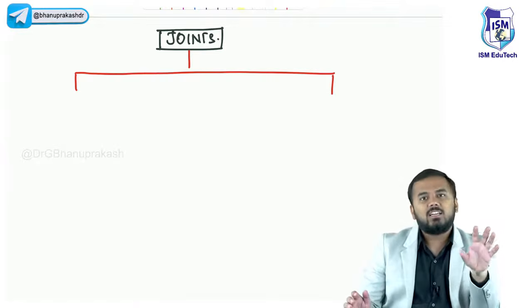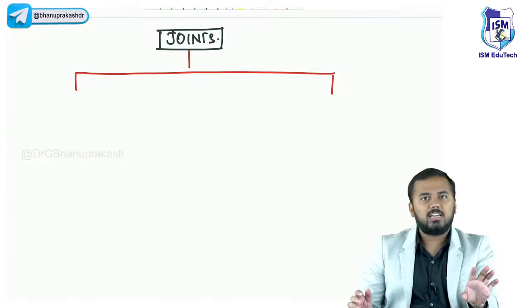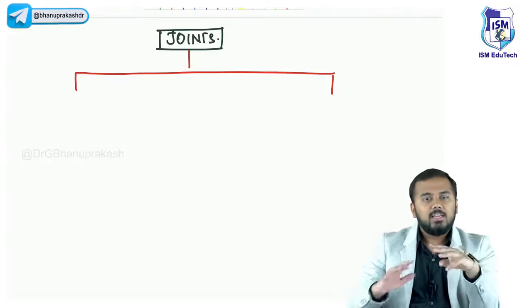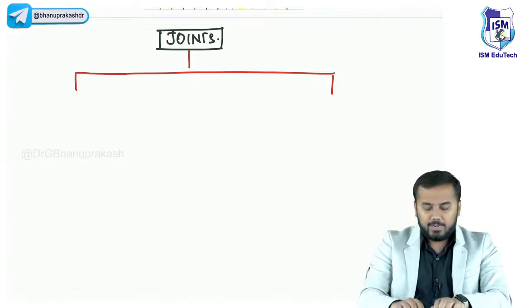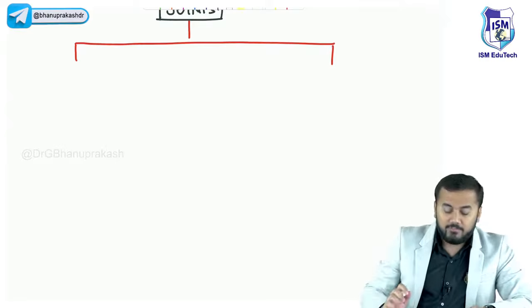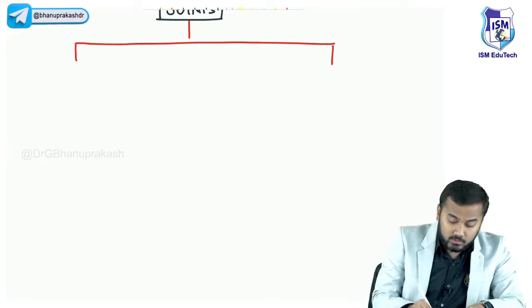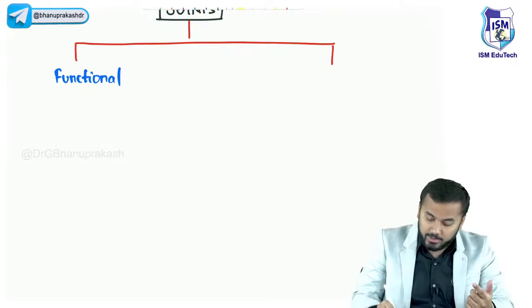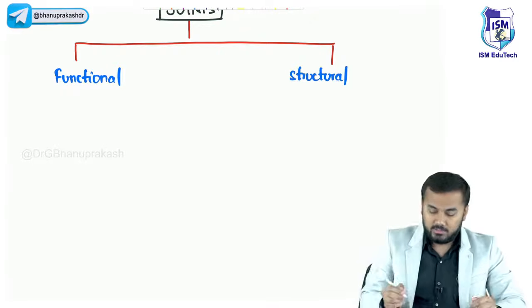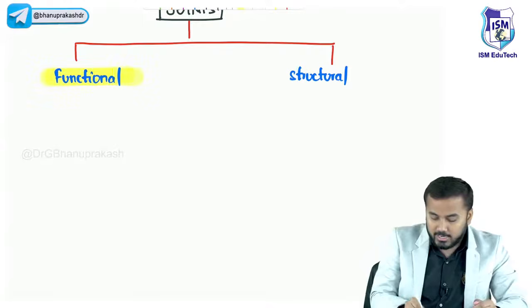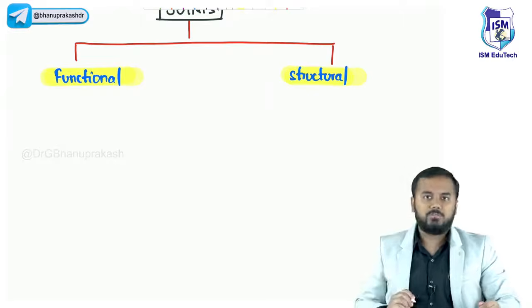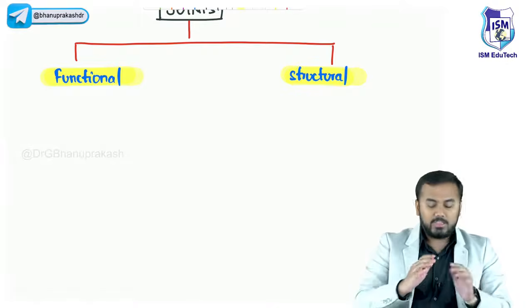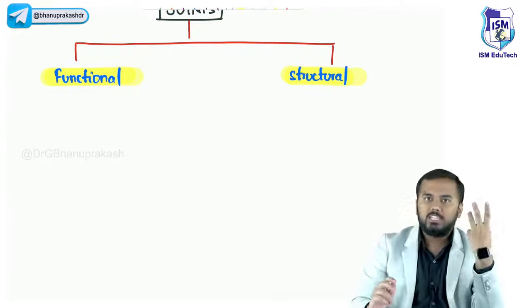Within this functional classification there are three things. Before I discuss, first write down whatever I've told you. What is the function of the joint? That is called functional classification. Discussing the structure of the joint is called structural classification. So functional classification and structural classification. Now, within this functional classification, you have got three types.